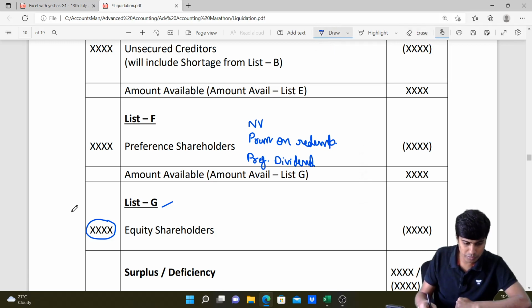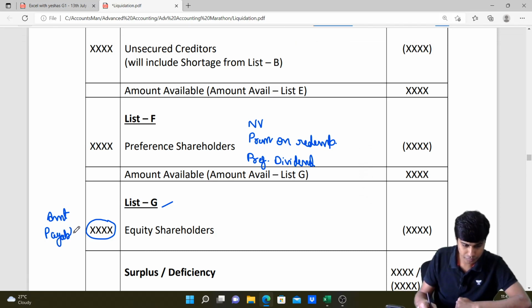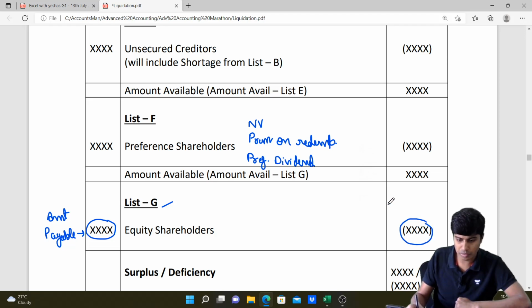This is amount payable, what needs to be paid, and over here what we have is amount available. After paying all other liabilities, this is the amount available.